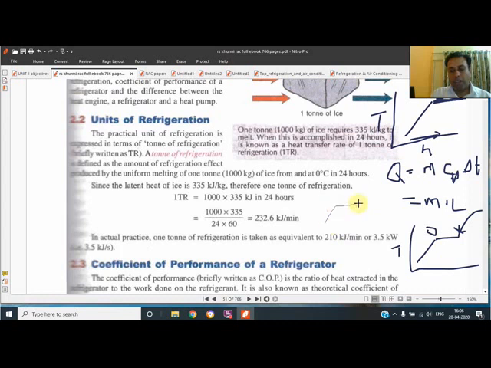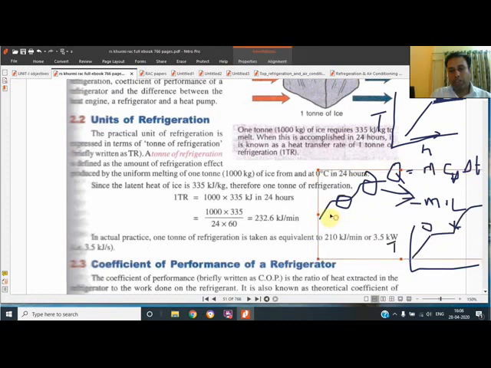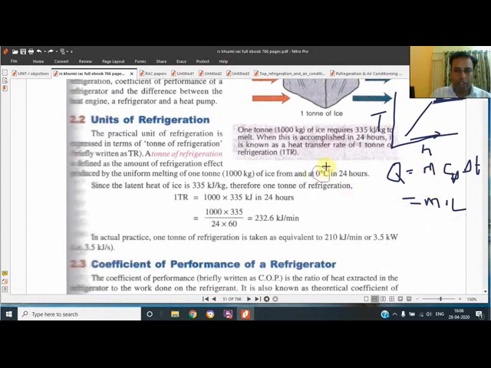So whenever we get these horizontal lines shown over here, we use the ML formula, mass into latent heat. And whenever we get these inclined lines, we use the formula mCp delta T. Here the temperature remains constant, so we can't use delta T, we use mass into latent heat.